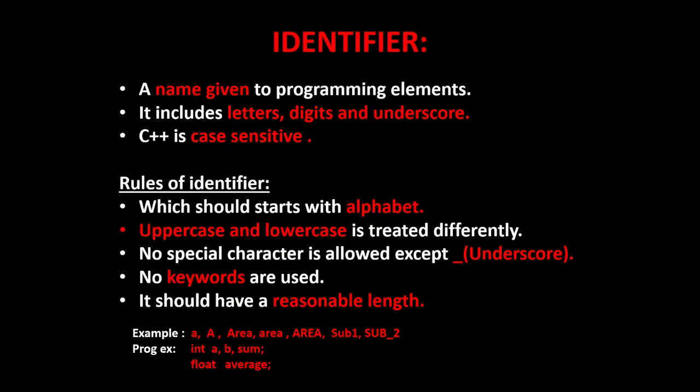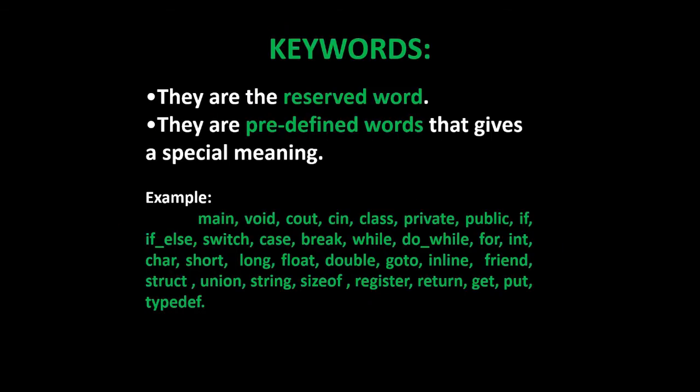First one, it should start with an alphabet. Uppercase and lowercase are treated differently. No special character is allowed except underscore. No keywords are used. It should have a reasonable length. Example: we have small a, capital A, area. It can be in sentence case, lowercase or uppercase.